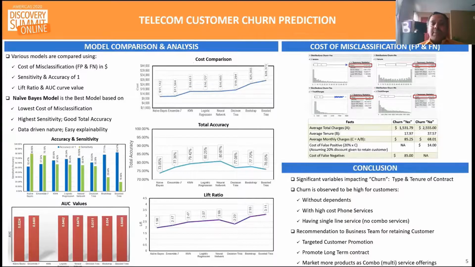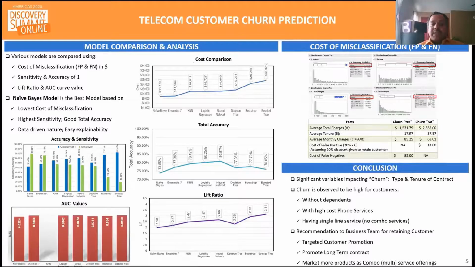The significant variables in the dataset are contract and tenure of customer on roll. From modeling, we observe that churning of customers is high for, one, those without dependents in demography, two, those who pay a high price for their phone services, with low customer satisfaction rate on high-end services, three, customers who stick to the original single line phone service, with easy switch over to competitors.